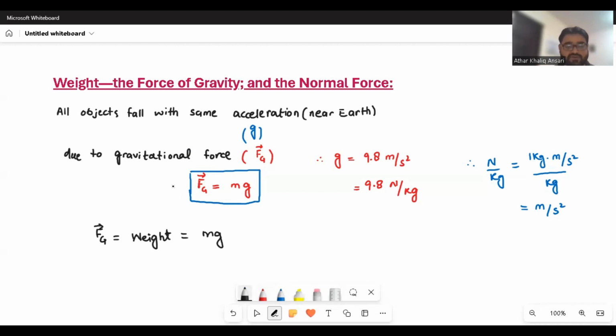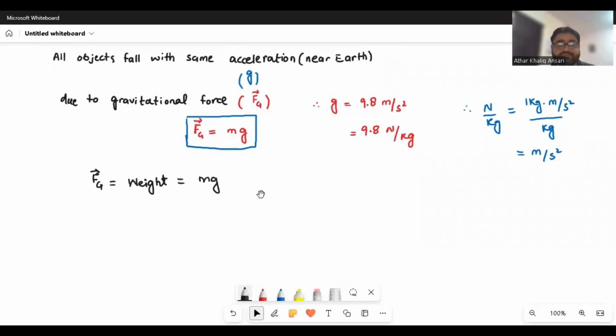For the sake of understanding, let me try to solve a simple example. If there is an object which is 1 kilogram in mass, and it is falling toward the earth, we can simply ask how much is its weight, or how much is the force of gravity. So if this object is falling down and its mass is 1 kilogram, how will you find the weight or the force of gravity of this object?